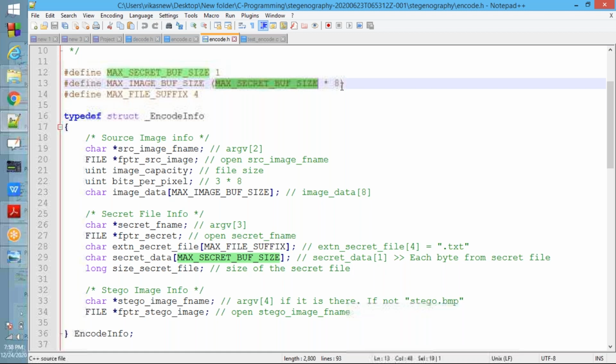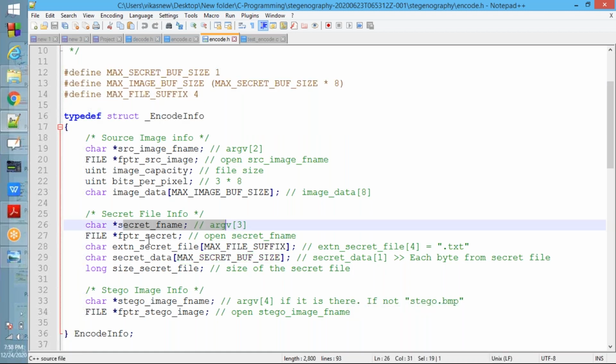Next, FILE star fptr secret. Whatever secret file you need to open, you open it through this file secret pointer. Fine. Next, extension. This is an array, maximum file suffix, that is 4. It is an array of 4 characters where you need to store .txt.